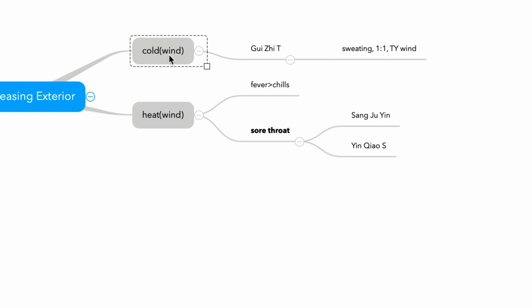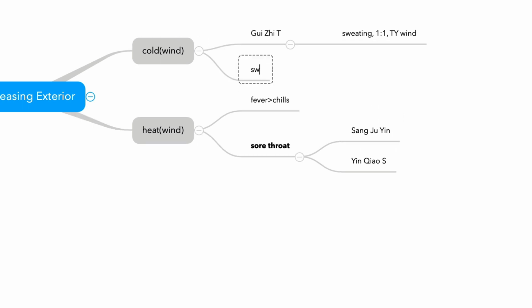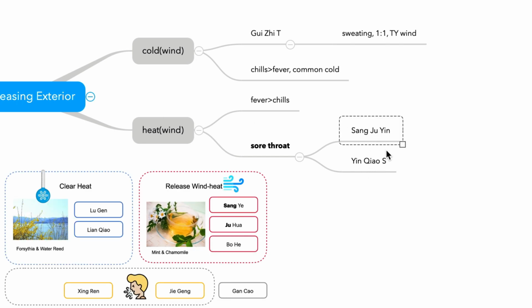Wind cold, chills, fever, and other common cold symptoms. So when the examination gives you sore throat, first consider these two formulas, Sang Ju Yin and Yin Qiao San for wind heat. And what is the difference between these two?